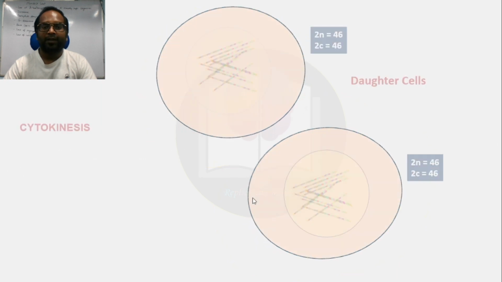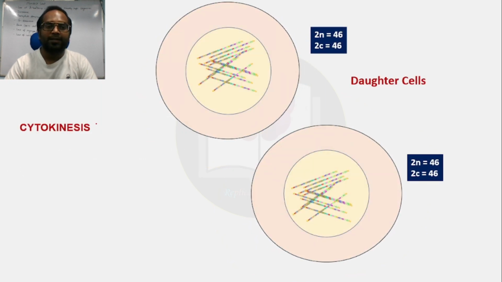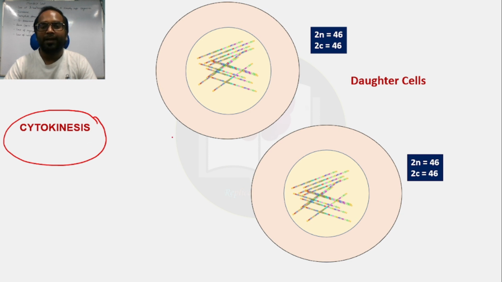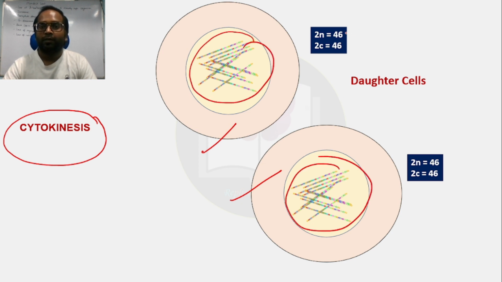After telophase comes cytokinesis. Finally, cytokinesis occurs, which divides the parent cell into two daughter cells. You can see here, each daughter cell contains 46 chromosomes: the content is 46 and the number is also 46, right?